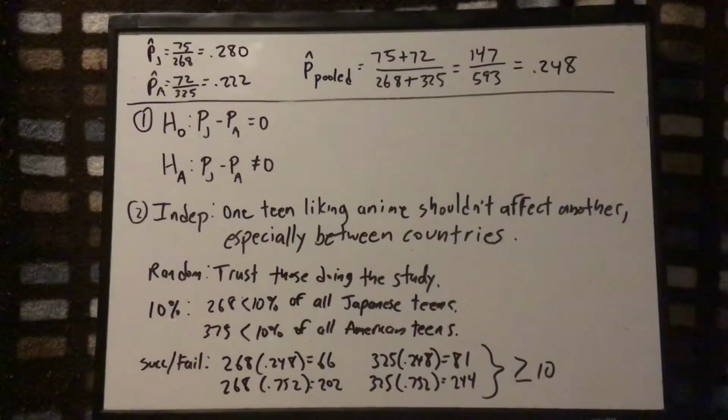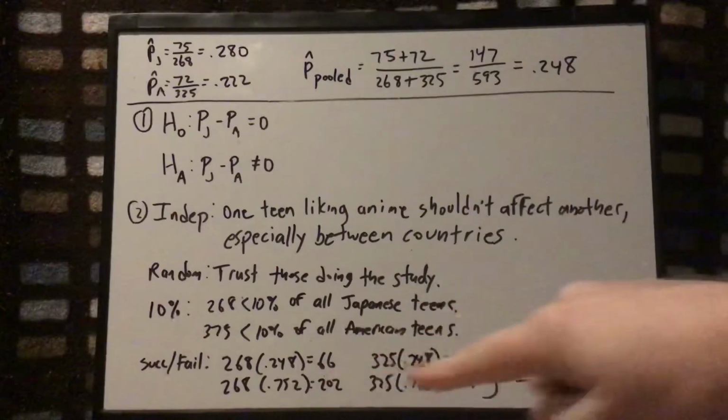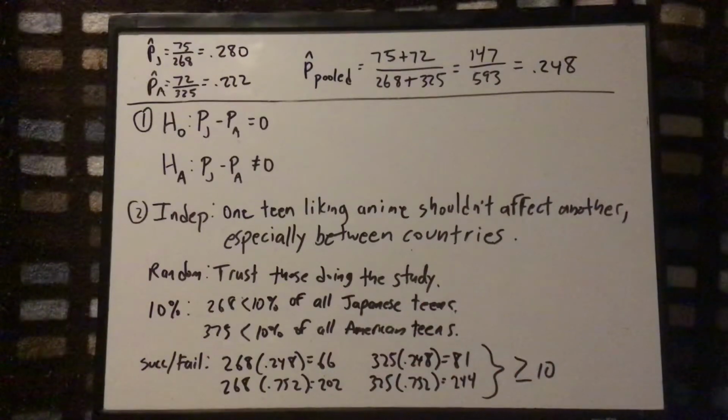So once again, the one thing I didn't have room for, again, if you're actually doing an AP problem, you should now state what procedure you're going to do. So I would put after this, since all the conditions are met, I'm going to perform a 2-proportion z-test. That basically informs somebody that the way I'm going to test to see if the proportion is significantly different is through the work that follows.